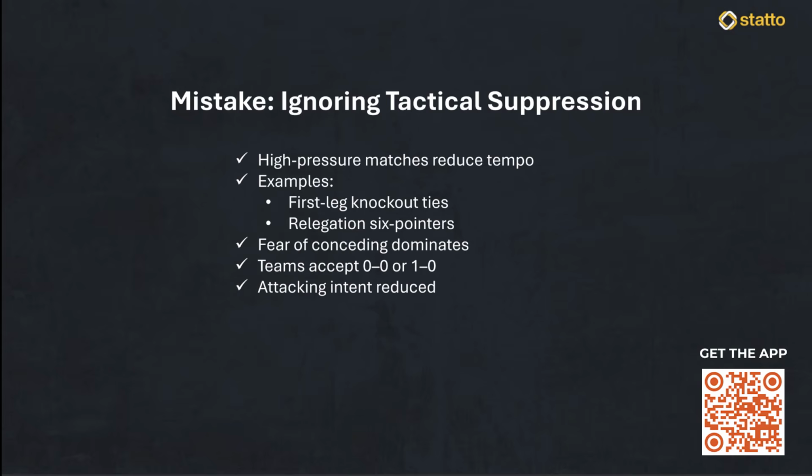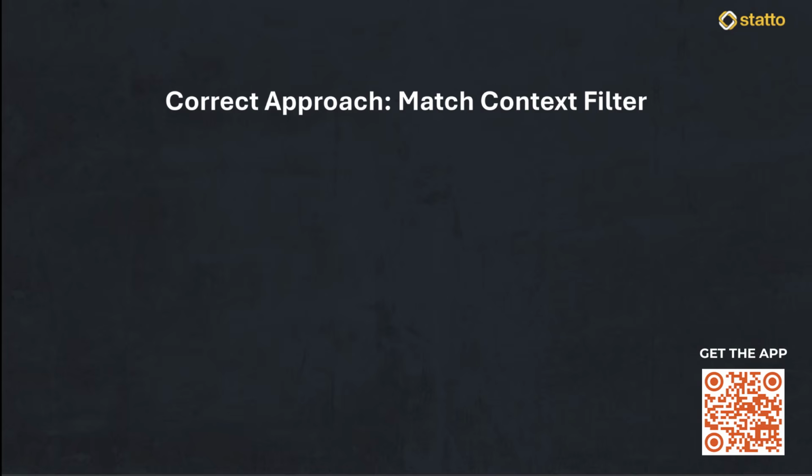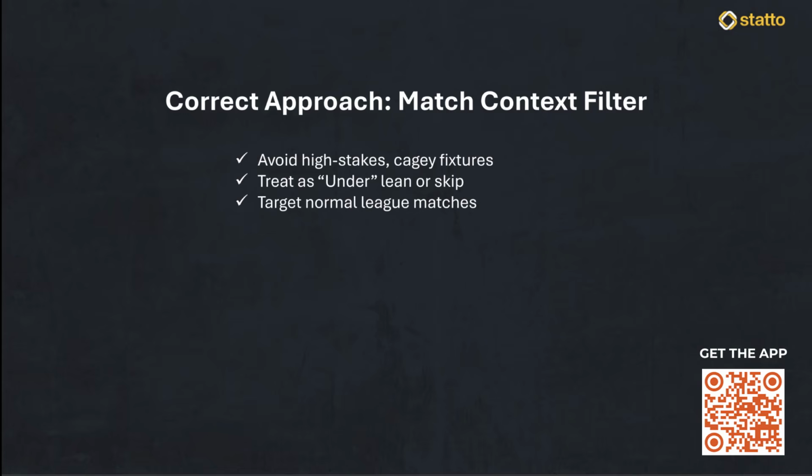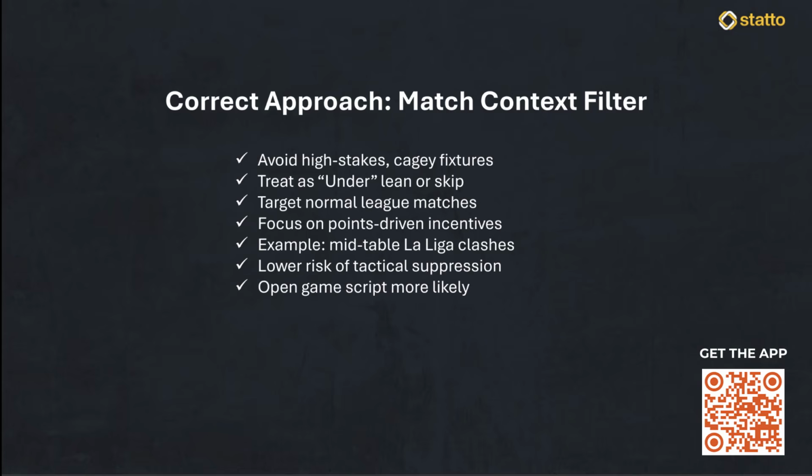How you should approach this correctly is by treating these high-pressure fixtures as under leans or simply standing down entirely. You want to target normal league matches where the teams have a consistent points-based incentive to win, rather than survival-based environments that suppress risk-taking. For example, a mid-table clash in the Spanish La Liga, where both teams are safe from relegation but still chasing a higher finish, is often a much better environment for goals than a high-stakes bottom-of-the-table battle, where a single mistake could lead to financial ruin. You are looking for a match where the cost of attacking is lower than the reward of winning, which naturally leads to the more open game script required for the 2 goals we need.